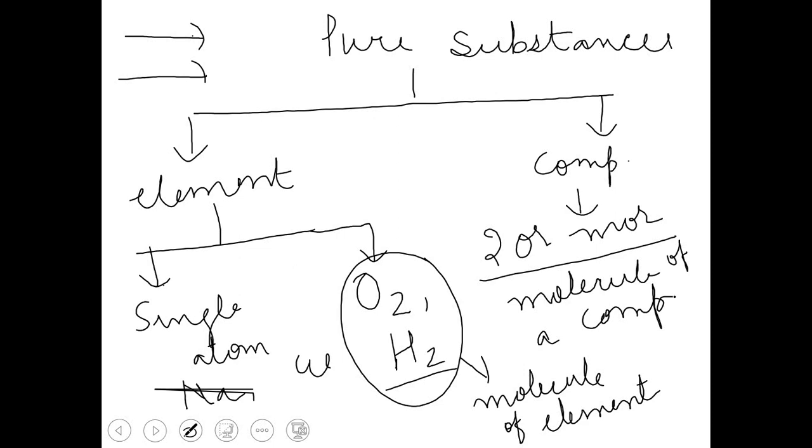One more point I want to mention here, that the components of a pure substance can't be separated by physical methods like filtration, distillation, etc. But the components of a mixture can be separated by physical methods like simple distillation, hand picking, etc. So I'll write the points here.